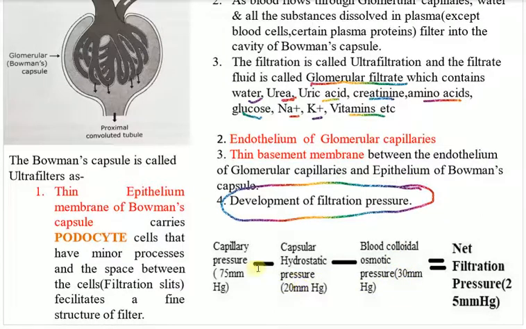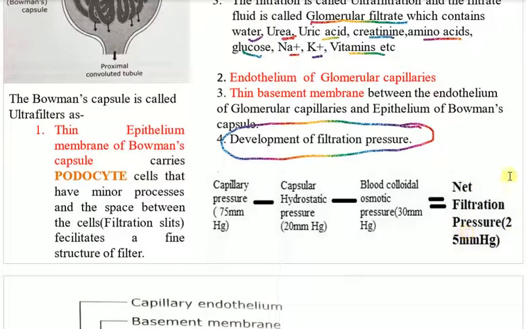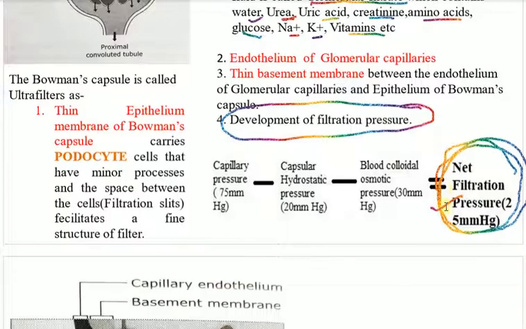If you deduct these two from the capillary pressure, that shows you the net filtration pressure, which is 25 millimeter of Hg. It's not that important, but you still need to know it, because in future it will come in your study. That causes the formation of the early urine.